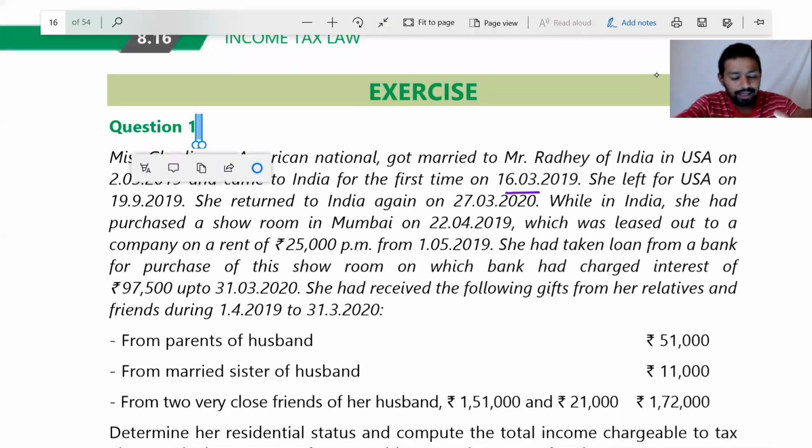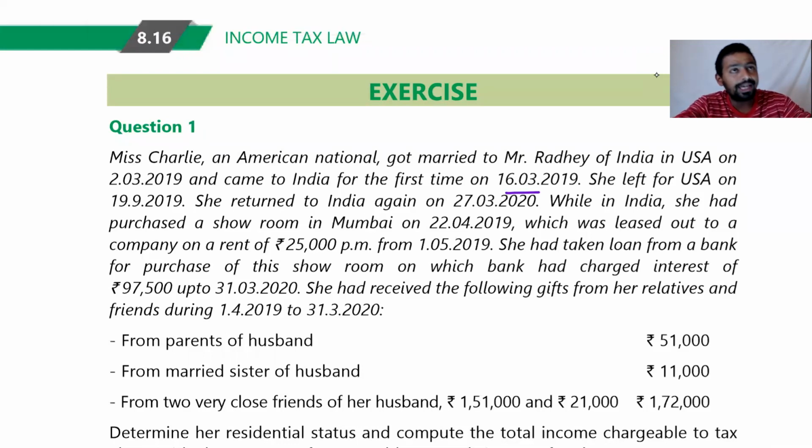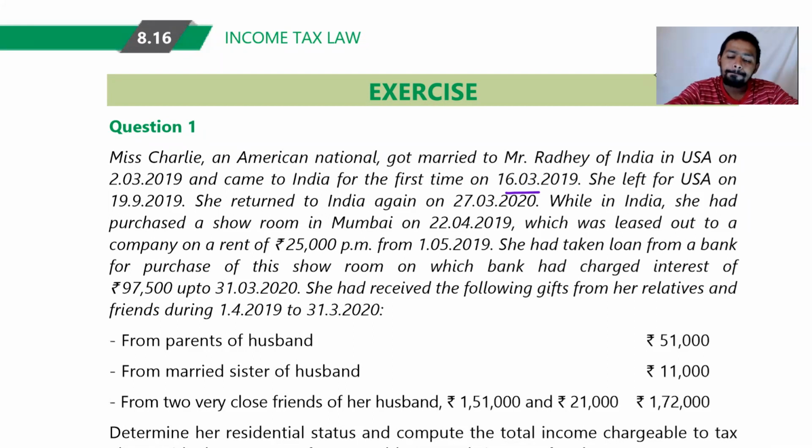Now you just tell me, this 16 March 2019 falls in which previous year? She came to India on 16 March 2019. This falls in which previous year? Just tell me. 1819. Can you tell me how many days she stayed in India for 1819?